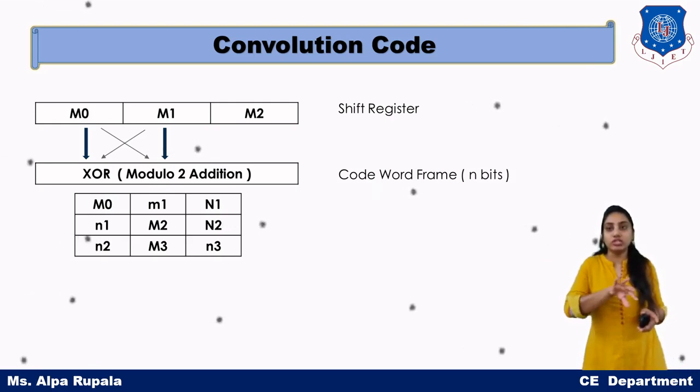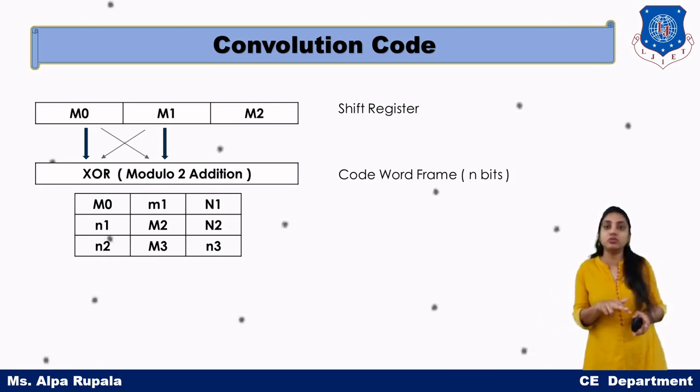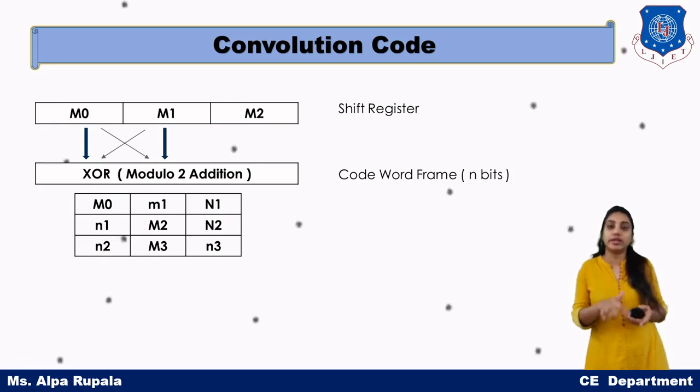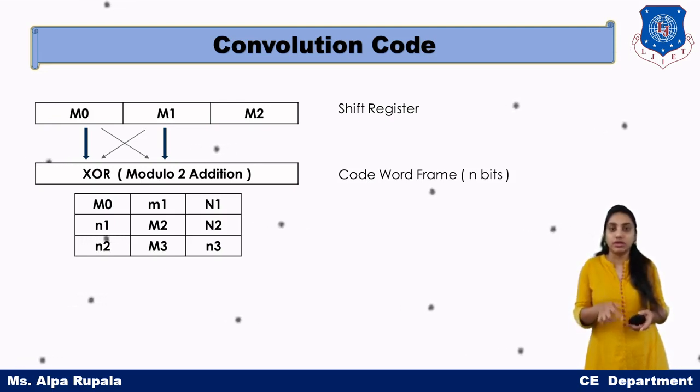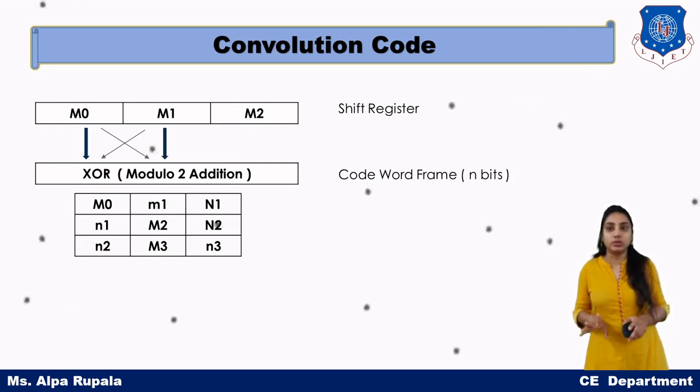As soon as the calculation for M0 and M1 is completed, the shift register will shift to one more block, that is M2. And as soon as the work on M1 and M2 is completed, it will move forward to the next block, M3, and so on until you have data for the calculation.